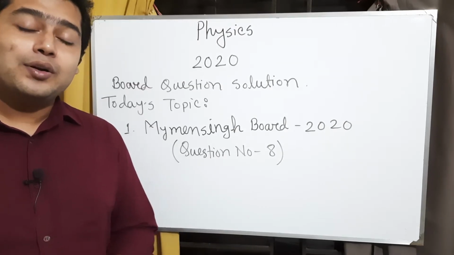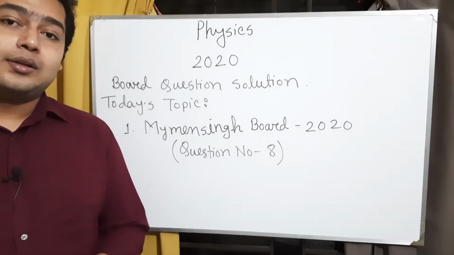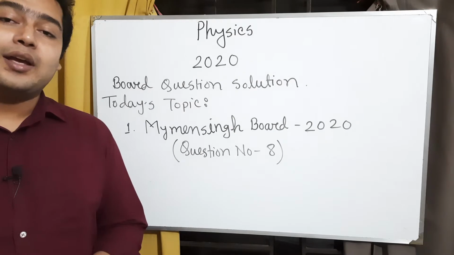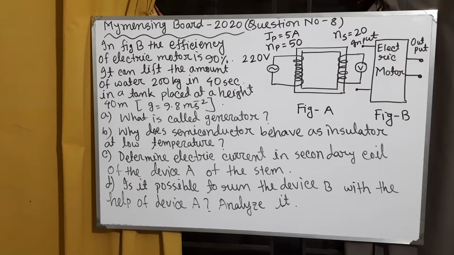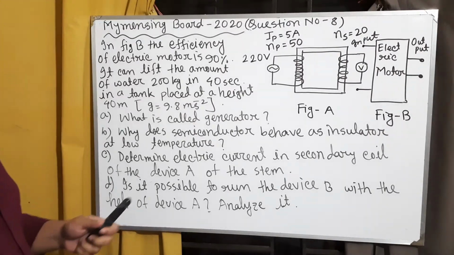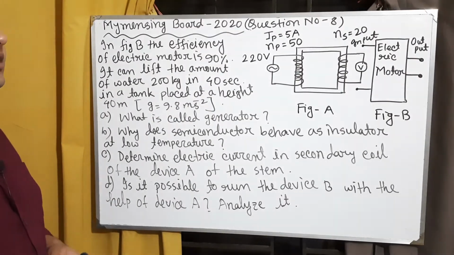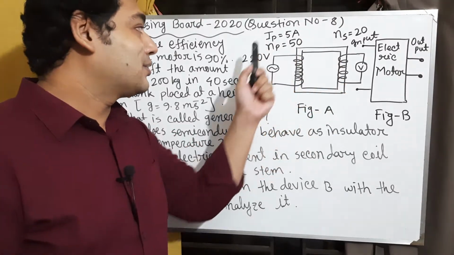So let's see question number 8. This question comes from Mymensingh board 2020. This is our stem.